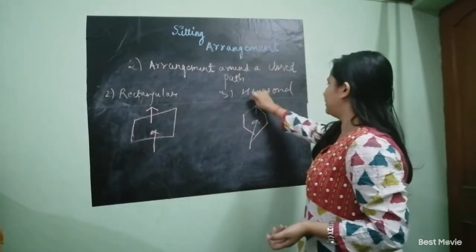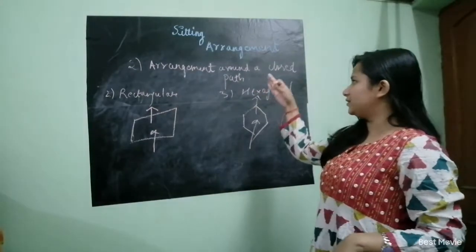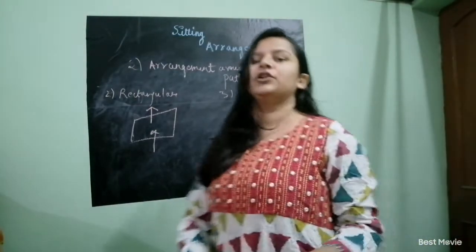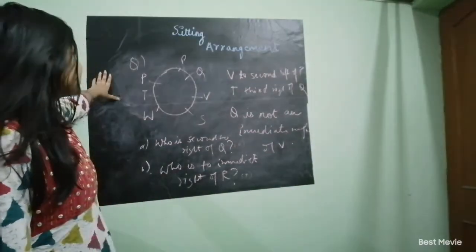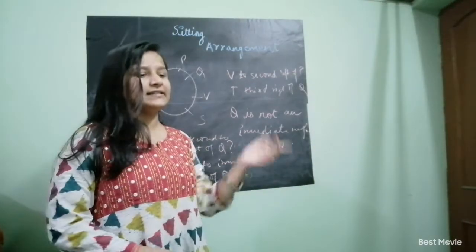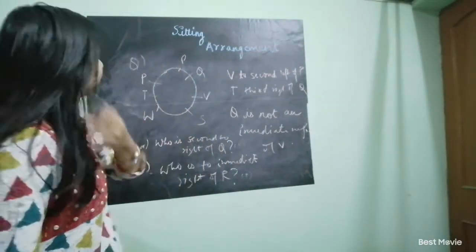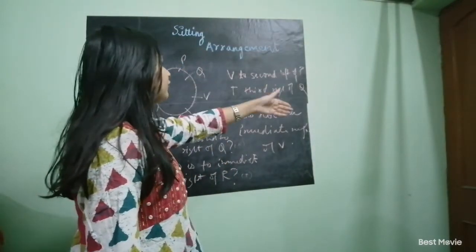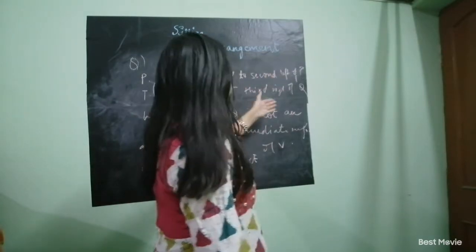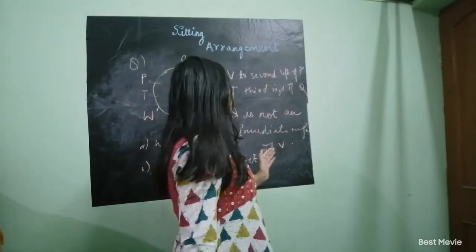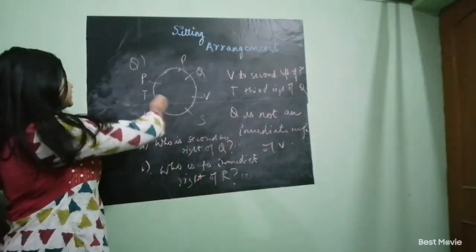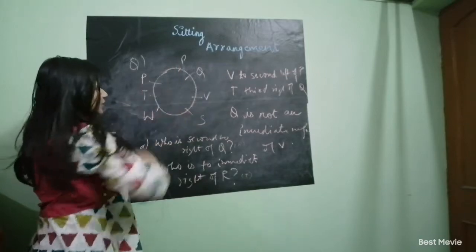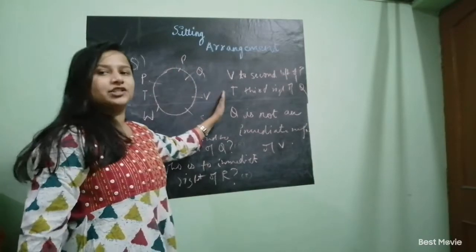Okay, so let's study these patterns by examples, so it will be better for you to understand. Okay, so our first example is for a circular arrangement. The question is that P, Q, R, S, T, V, W are sitting in a circular arrangement. The conditions given are: V is second to the left of P, T is to the right of Q, Q is not to the immediate right of V. So according to the conditions, I made a circle and did the arrangement according to the question and conditions given.